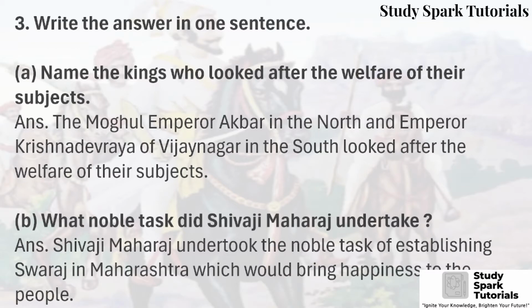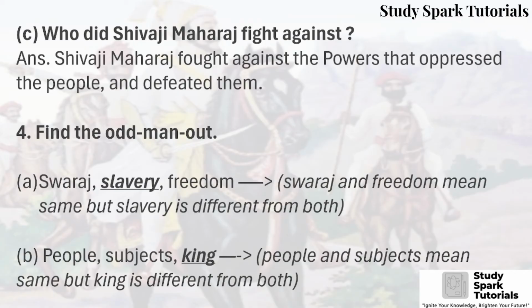B, what noble task did Shivaji Maharaj undertake? Answer, Shivaji Maharaj undertook the noble task of establishing Swarajya in Maharashtra, which would bring happiness to the people. C, who did Shivaji Maharaj fight against? Answer, Shivaji Maharaj fought against the powers that oppressed the people and defeated them.